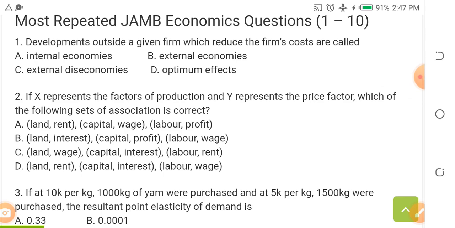Economics, of course, if it is one of the subjects you registered for as an art student or social science student, you cannot run away from it. So let's begin to prepare.